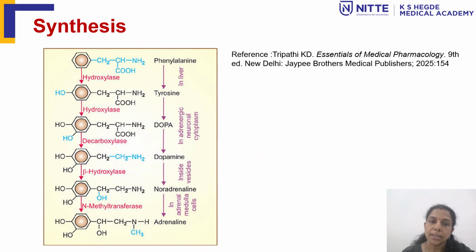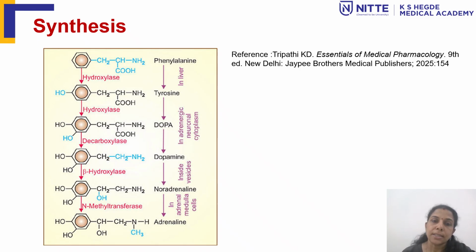Then this tyrosine gets transported into the adrenergic neurons, and under the influence of tyrosine hydroxylase enzyme, it gets converted into dihydroxyphenylalanine, and this is the rate limiting step in the synthesis of noradrenaline.